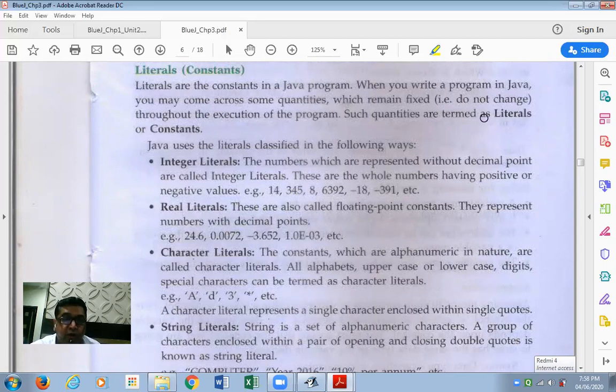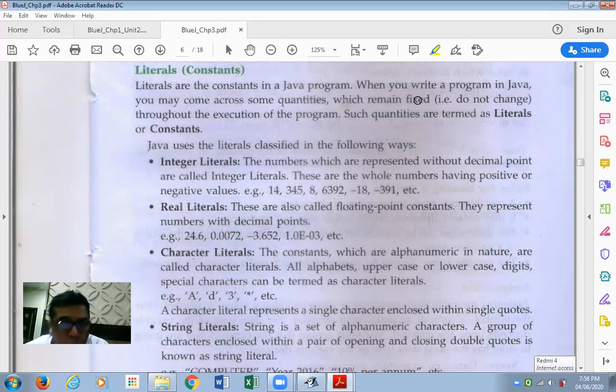Such quantities are termed as literals or constants, or as I said in simple terms, values.